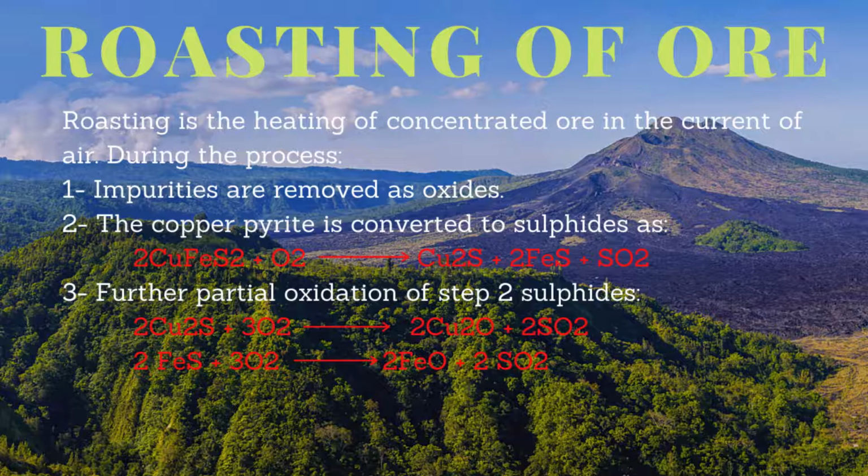Number 4, these sulfides obtained are further partially oxidized to cuprous and ferrous oxides. The reactions are as follows. 2 molecules of Cu2S react together with 3 molecules of oxygen to form 2Cu2O plus 2SO2. And 2FeS plus 3 molecules of oxygen react together to form 2FeO plus 2SO2.